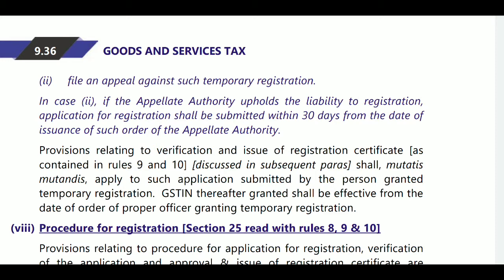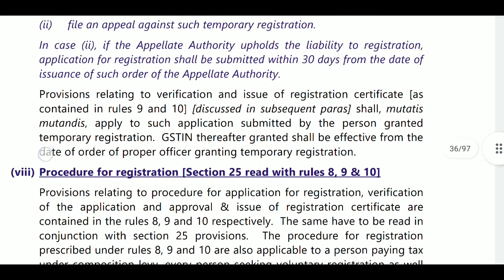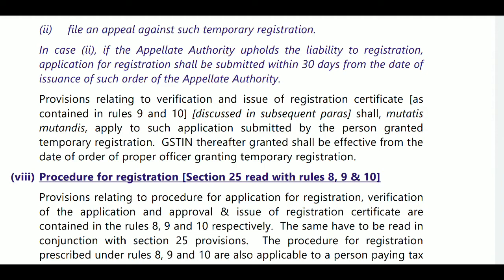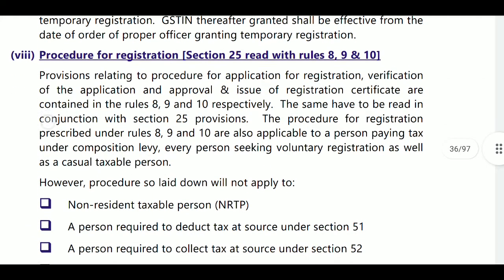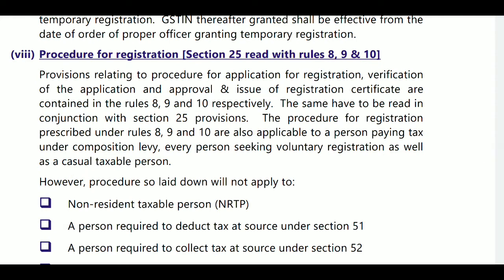If you go for an appeal before the appellate authority, and the authority tells you that you are required to register, then within 30 days you need to register under GST. Next, provisions relating to verification of the registration certificate, that is rules 9 and 10, will be applicable mutatis mutandis. Next, procedure for registration under section 25, rules 8, 9, 10.